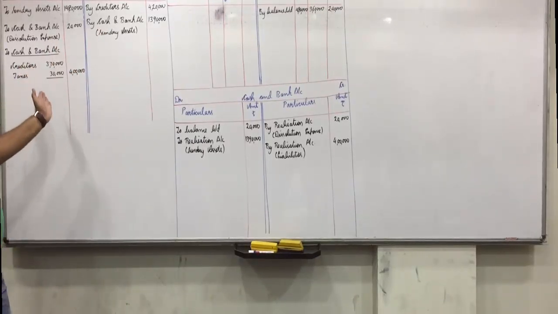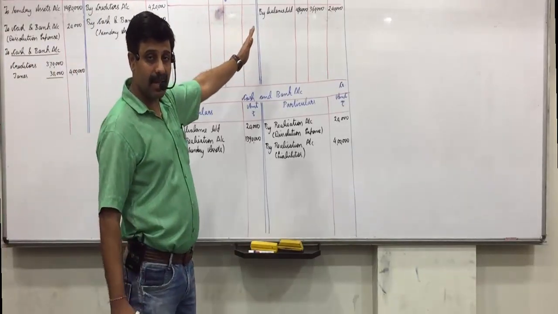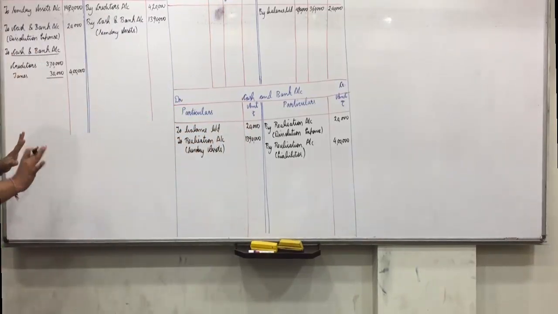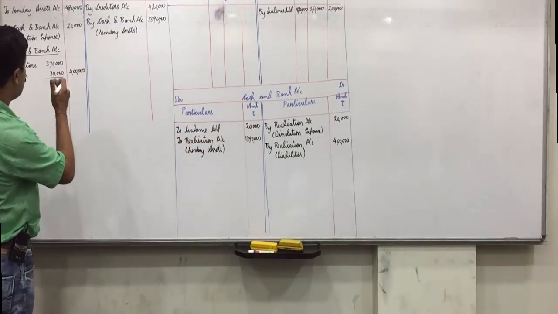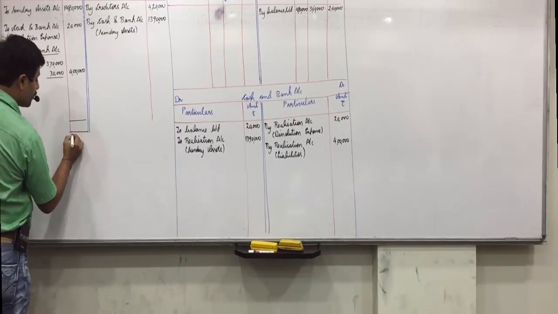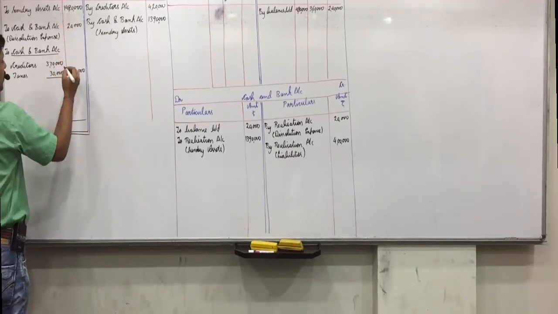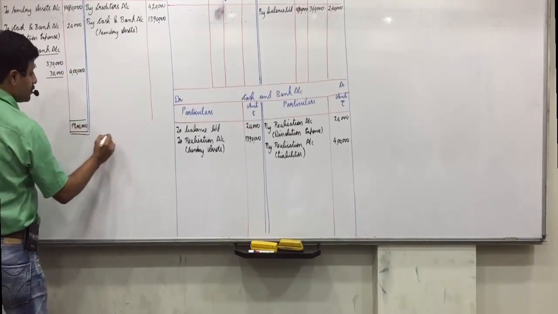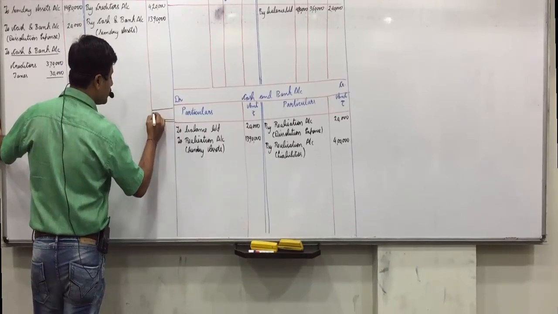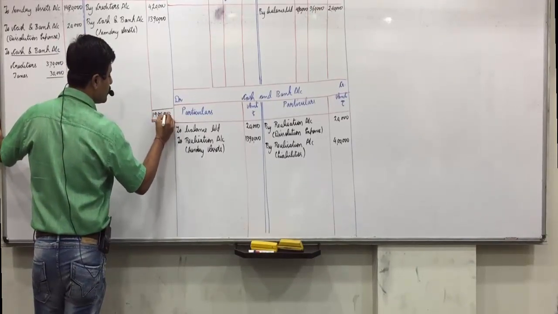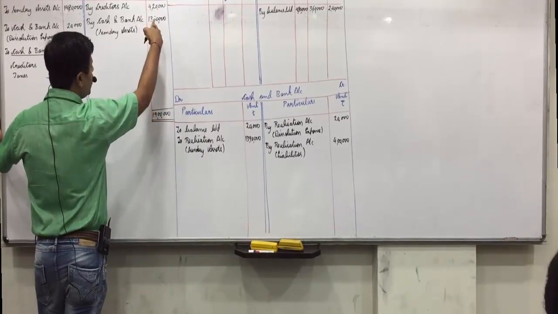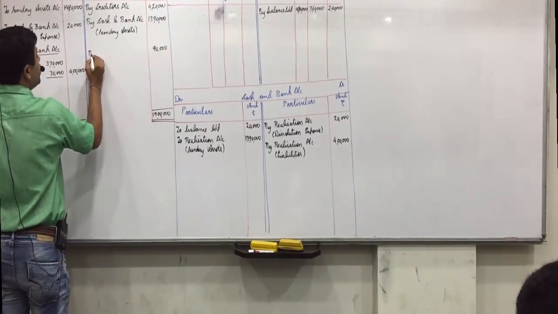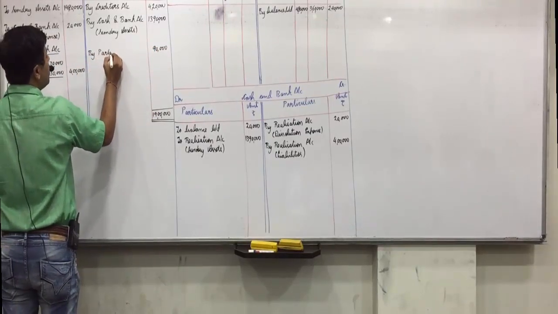Now balancing realization will be transferred to partners capital. Partners capital to cash and bank, and cash and bank must ensure all the accounts should get closed. So debit is more, it's a loss. 14, 15, 19 lakhs minus 17, 18, 10, so 90,000 by partners capital account.